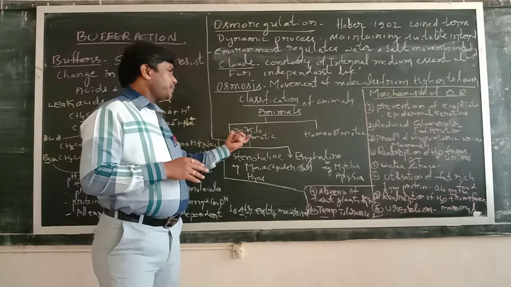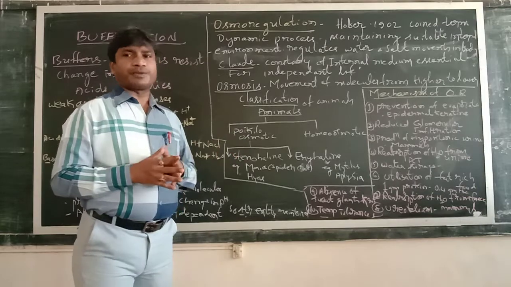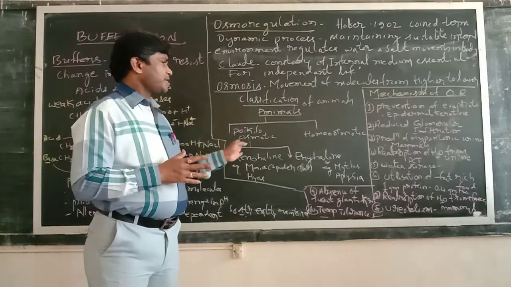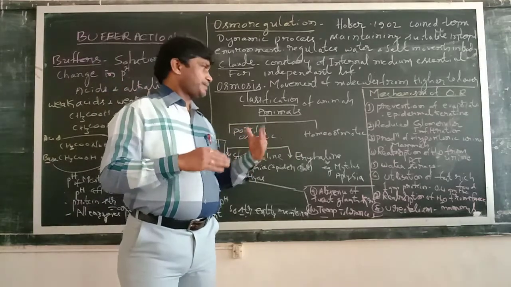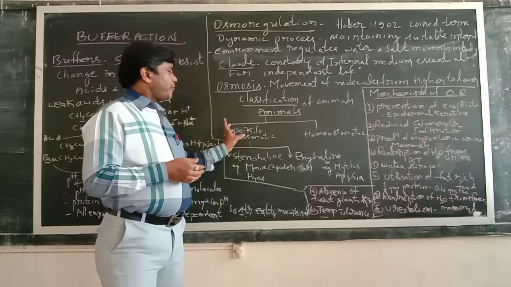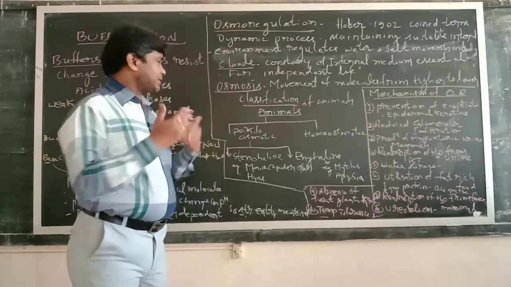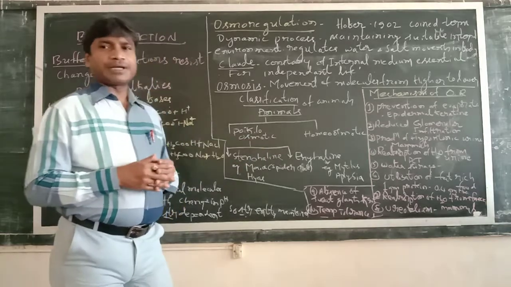Poikilosmotic animals are also called osmoconformers, and homeosmotic animals are also called osmoregulators.